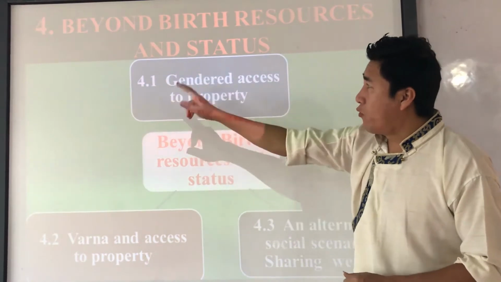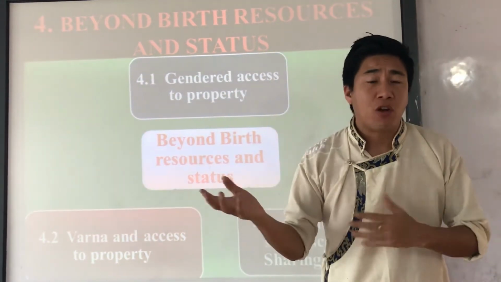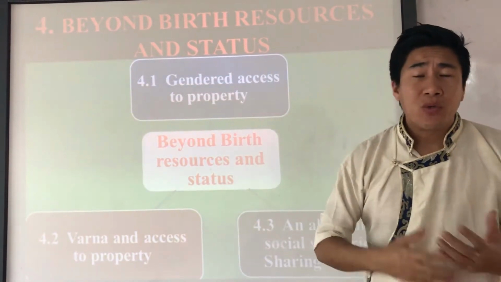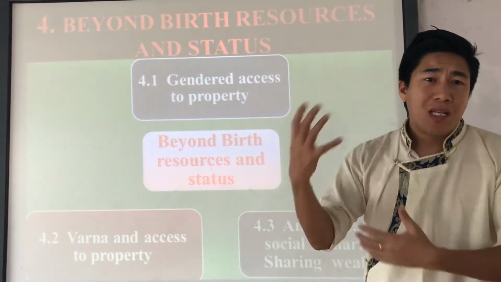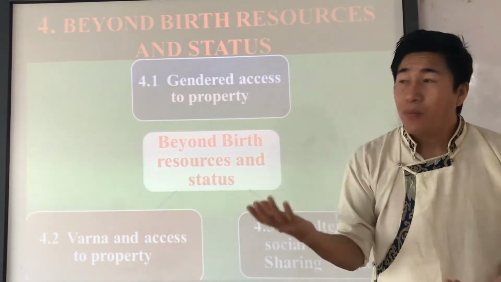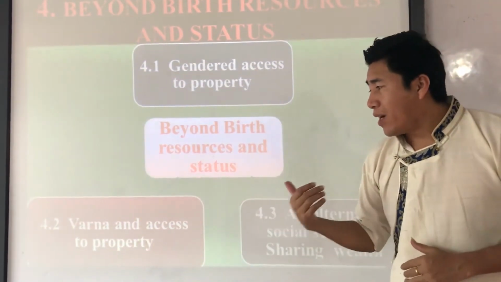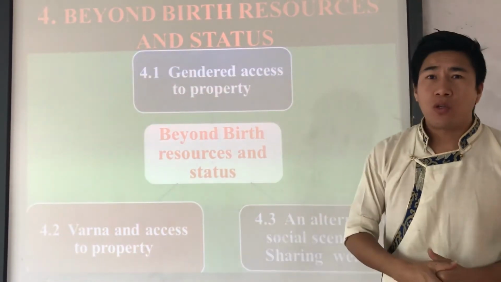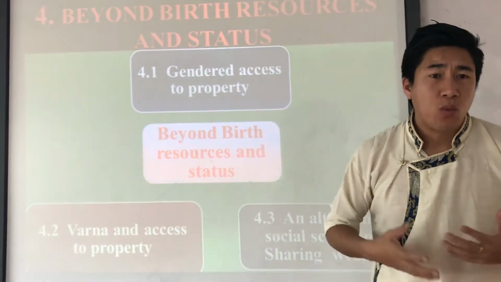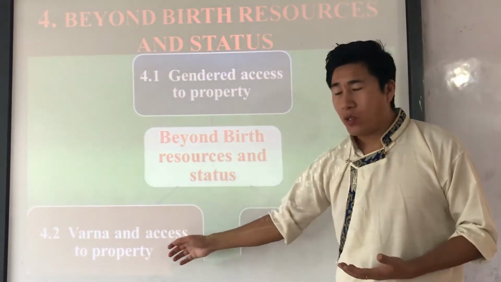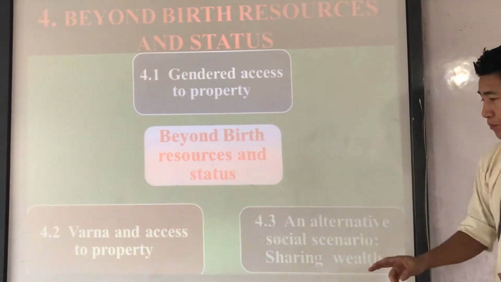The first, 4.1, gender and access to property. Gender, you know, male or female. So according to gender, how the property was divided among male and female, we are going to look at this. Second, 4.2, Varna and access to property. In this we are going to look at how the division of property was made according to Varna or caste.